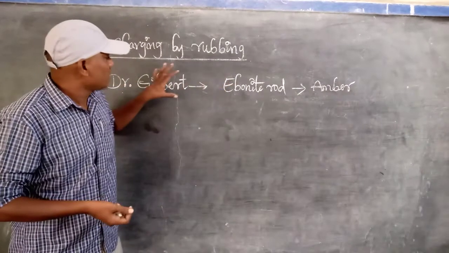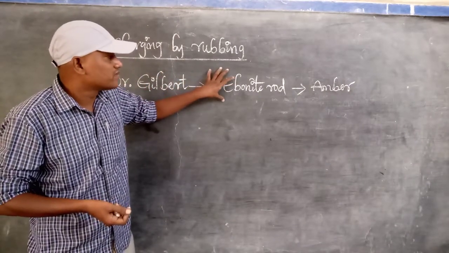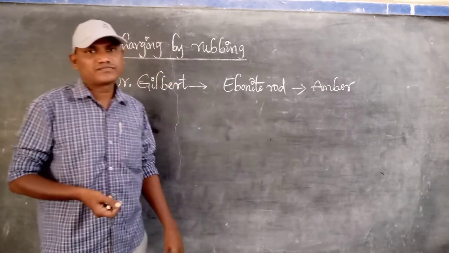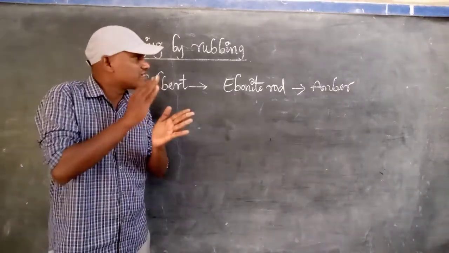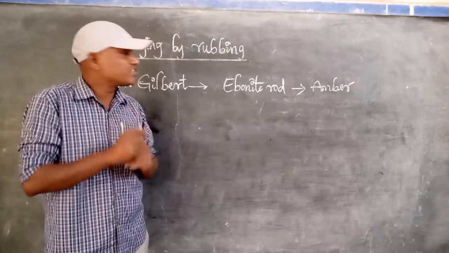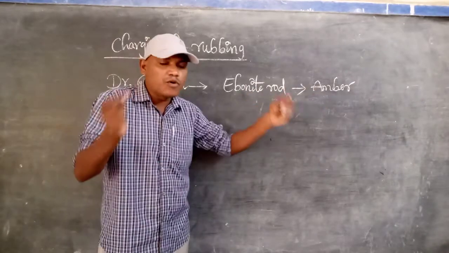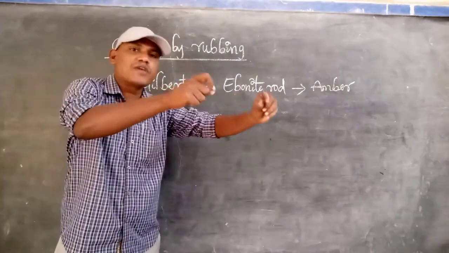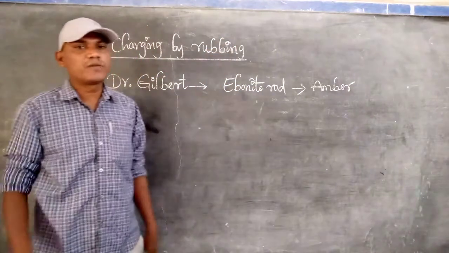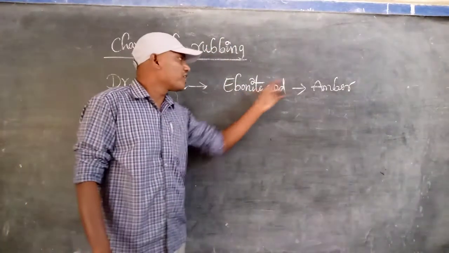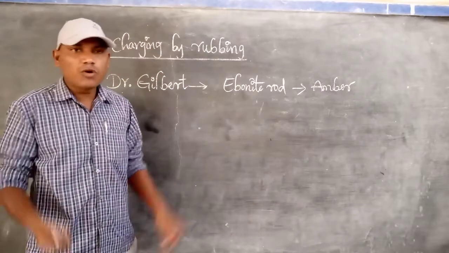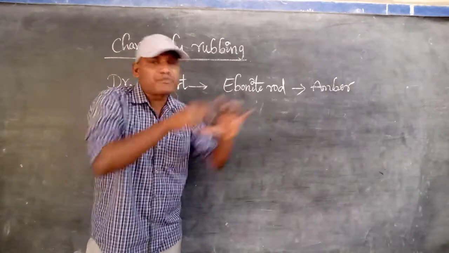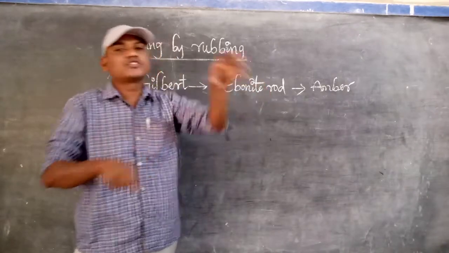Now Dr. Gilbert, in his experiment, took two materials: the ebonite rod and the amber. The ebonite rod is rubbed with the amber. At that time, he observed that the ebonite rod and amber, after rubbing with each other, attract dry leaves or bits of paper. But before rubbing with each other, they do not show the same property; after rubbing with each other, they show that property.